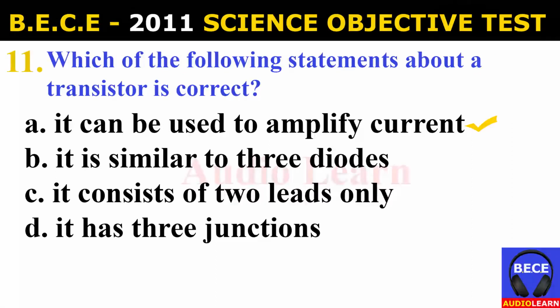Number 11. Which of the following statements about a transistor is correct? A. It can be used to amplify current. B. It is similar to thread diodes. C. It consists of two leads only. D. It has three junctions. And the answer is A. It can be used to amplify current. Which of the following statements about a transistor is correct? It can be used to amplify current.